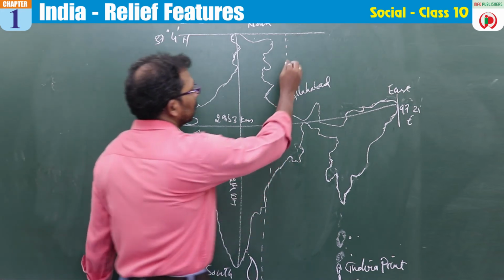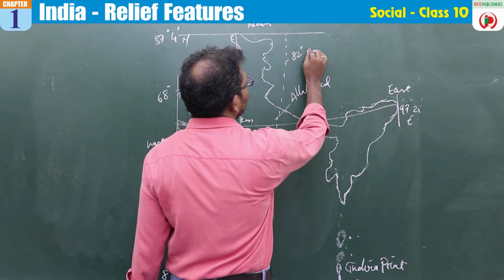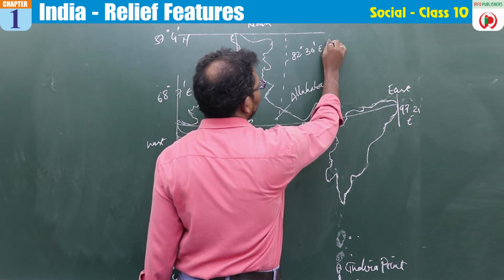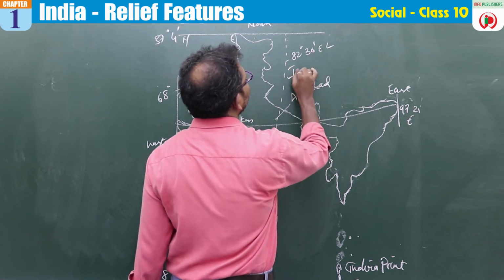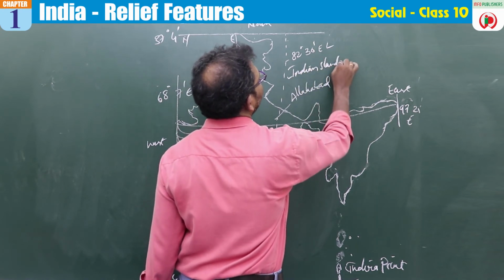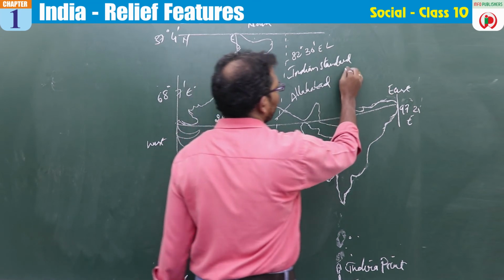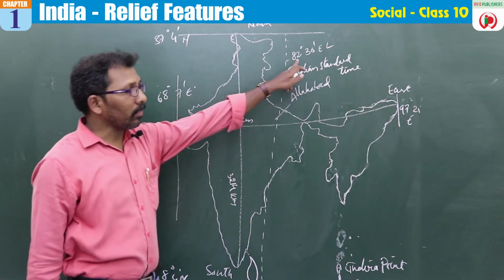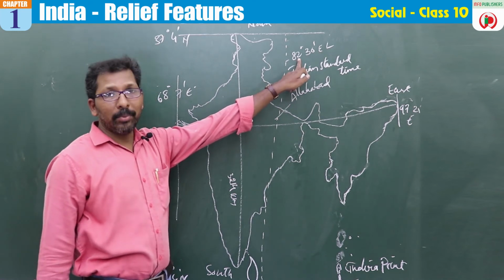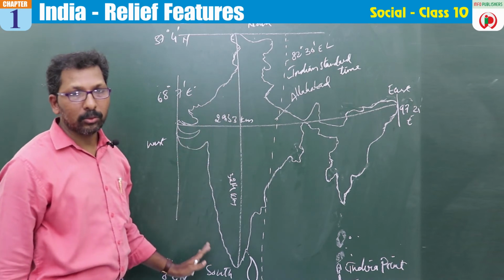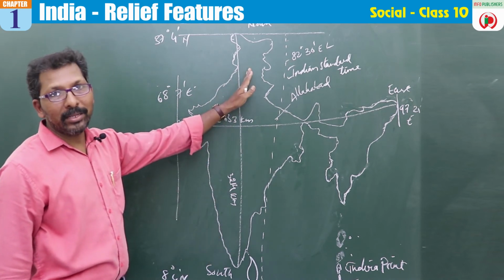So 82 degrees 30 minutes east longitude is taken as the Indian standard time. By this standard time we calculate the whole time in India. So wherever you go, the time will be the same.